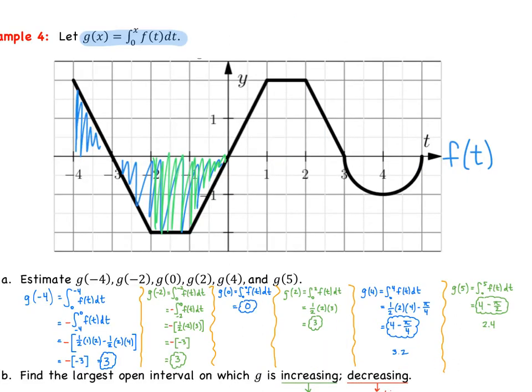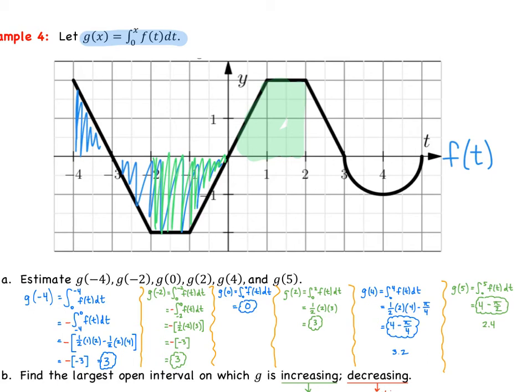Okay, so hopefully you got what I got. g of 2 is 3. So we're looking at the area from 0 to 2. All right, so you're looking at this trapezoid here. And then we want g of 4.